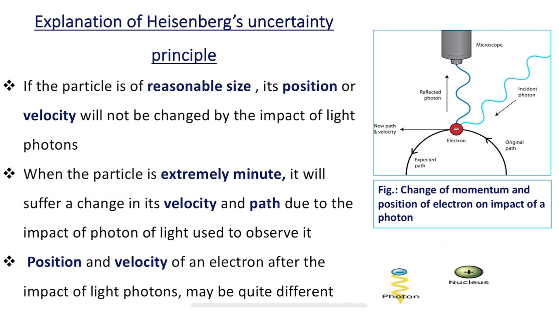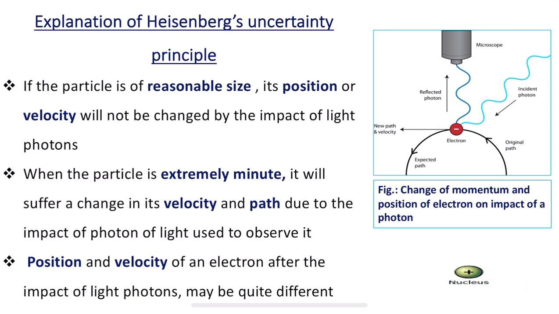Whereas when the particle is extremely minute, of the size of an electron, just imagine the size of an electron, what happens when a photon comes in contact with it? It will suffer a change in its velocity.